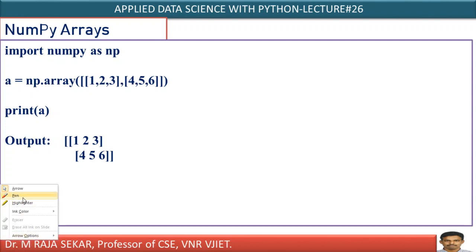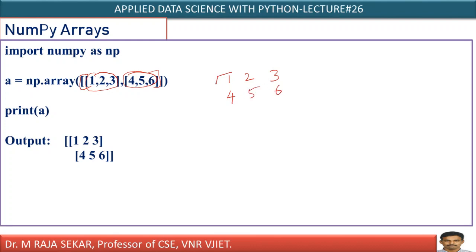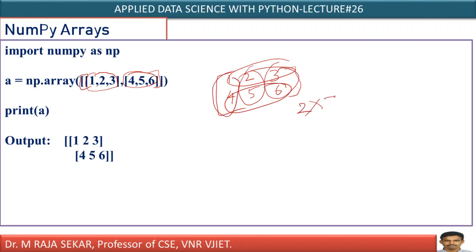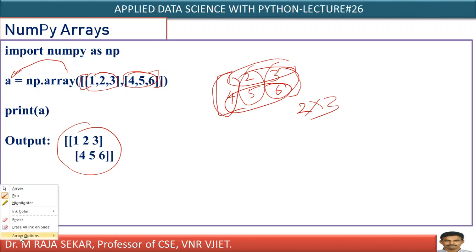Here is a simple example for creating a 2-dimensional array. What is this? This is a nested list, isn't it? Just see, this is one list, this is another list. These 2 lists I am keeping in another big list. Therefore, internally it will create a matrix with entries 1, 2, 3, 4, 5, 6. What is the size of this matrix? How many rows? There are 2 rows. How many columns? 1, 2, 3. Therefore, 3 columns. It is a matrix of order 2 by 3. This 2-dimensional array will be stored in a. I am just printing a. In the output screen, what will it print? It will print a 2-dimensional array.